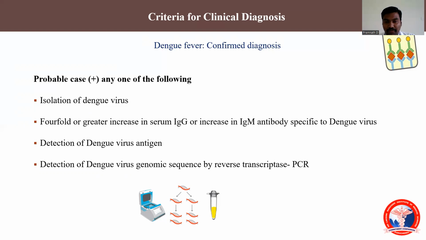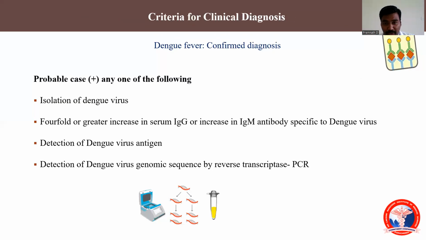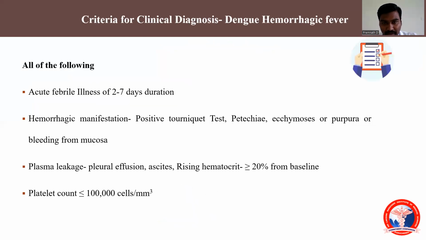The second criterion is a fourfold or greater increase in the IgG level. We will be testing the antibody level by ELISA or PCR method. Or we will be detecting the dengue virus antigen by NS1 antigen method. Or we will be doing genomic sequencing using a PCR technique. If this is found positive by any one, it is a confirmed case of dengue fever. So we have now finished only dengue fever.